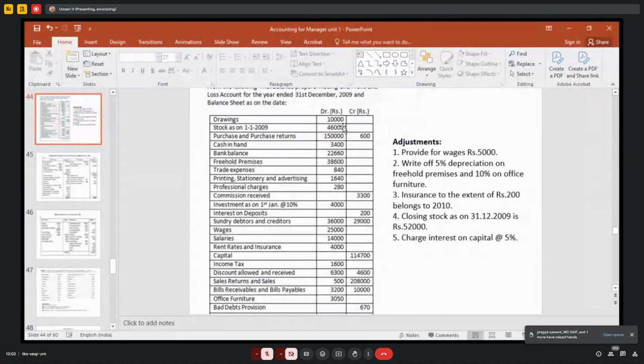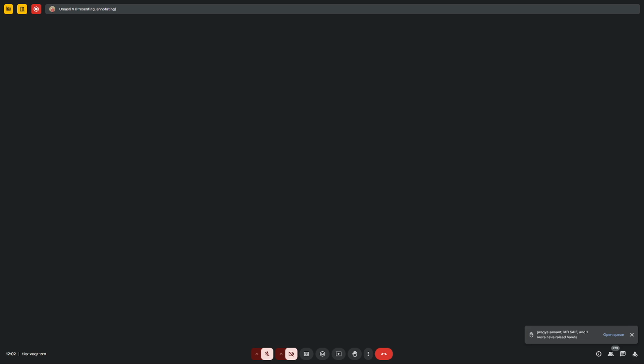Drawings is a debit balance, right? Ma'am, but that is a liability. No, on the liability side we should deduct it. From capital we have to deduct the drawings. Capital is a credit balance when the owner brings cash into the business, that is credit. When he takes for his personal use, that is a debit balance. You have to deduct it. Drawings is always a debit balance. Capital is always a credit balance.